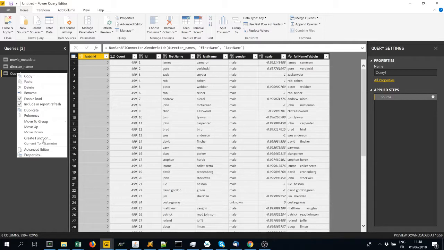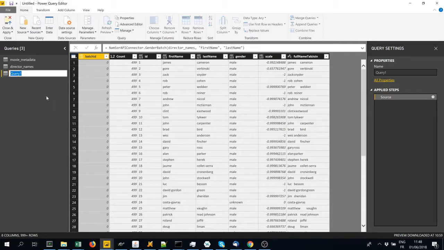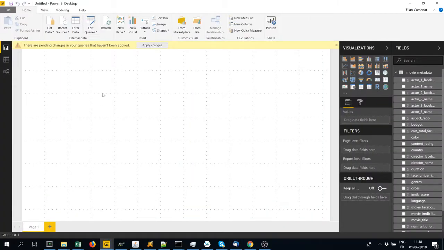And we'll call this table gender. Now we are all good to start work on our dashboards.